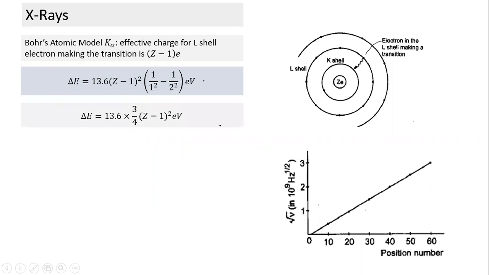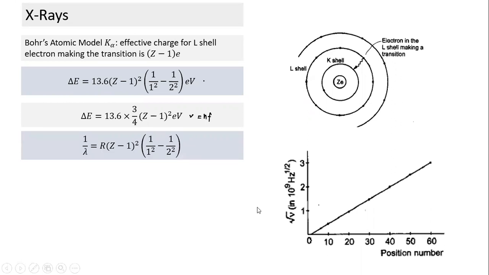If you apply Bohr's model, in terms of electron volts, this becomes 3 by 4 times this expression. This should be the energy. Once we have the energy, we can calculate frequency also, since delta E is equal to hf. We can calculate the frequency and compare it with the experimental results, and they were almost perfectly matching.